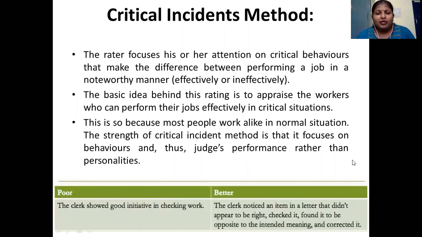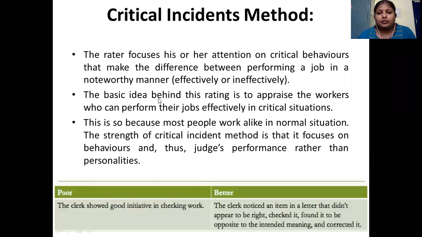Critical incidents will happen only once in a while. They may not happen every day or every minute. So once in a while, the manager has to observe the employee and note it down in the diary. If the appraisal is conducted on a yearly basis, after 1 year he has to open his diary and find out what observations he has made on the employee's behavior during those critical incidents, whether he was ineffective or effective in his behavior. So such things have to be observed and a record has to be kept.